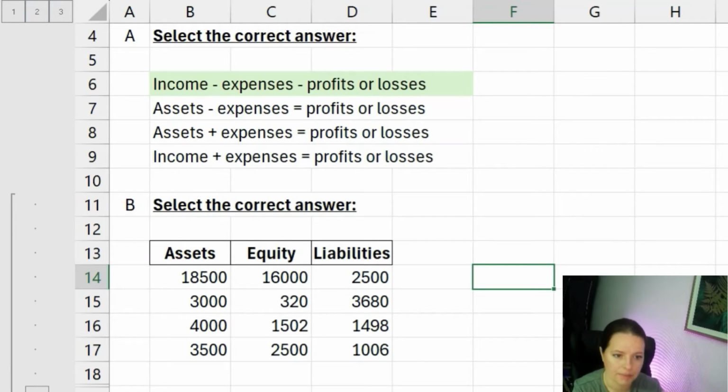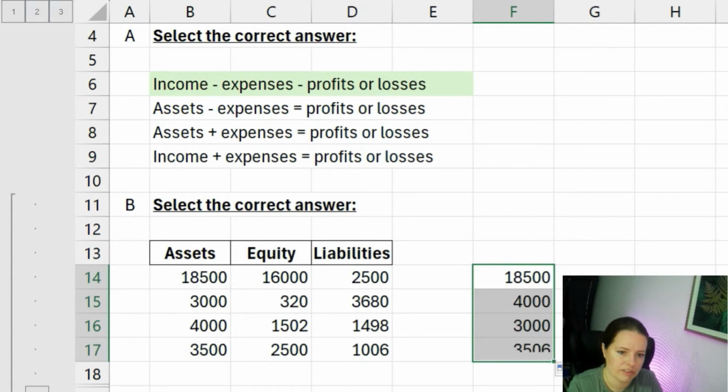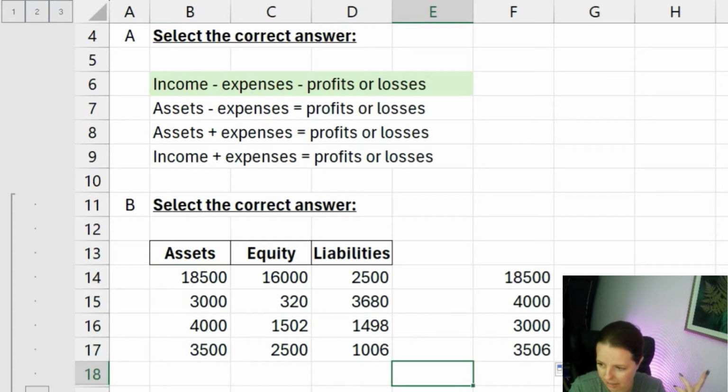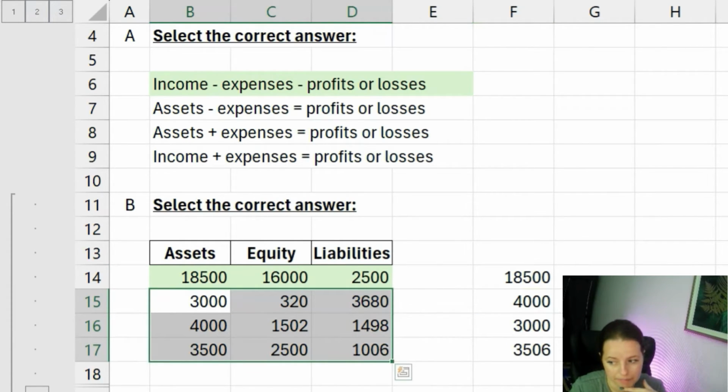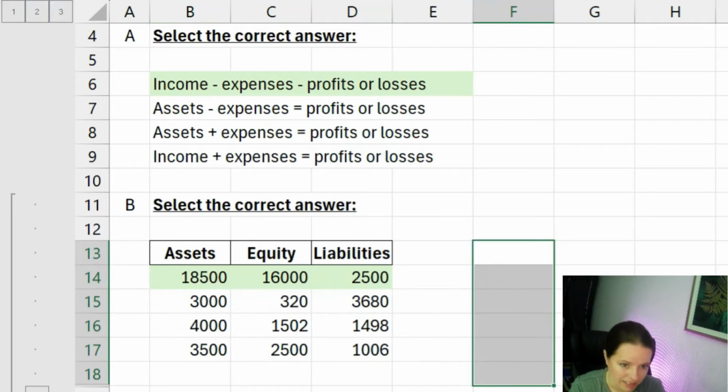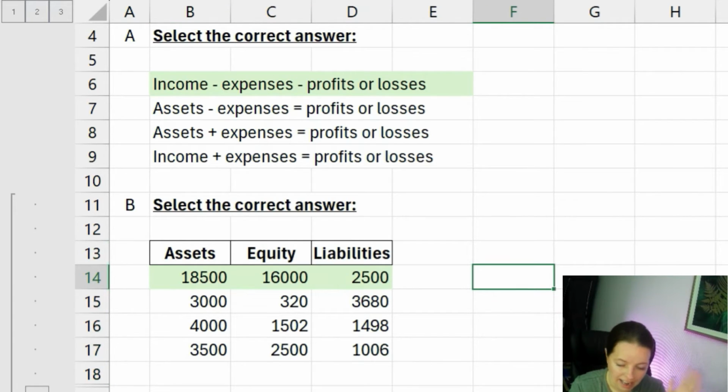Now, if we add equity and liabilities together, that's going to give us assets. So if we just did a little formula on here and added our equity and liabilities together, if those equal our assets, then it's going to be correct. So this top one is correct, and these three are not. So that's a really, really easy way of doing that. So again, assets, A, equals liabilities plus equity, and that is the accounting equation. Simple as that. Don't overcomplicate it.